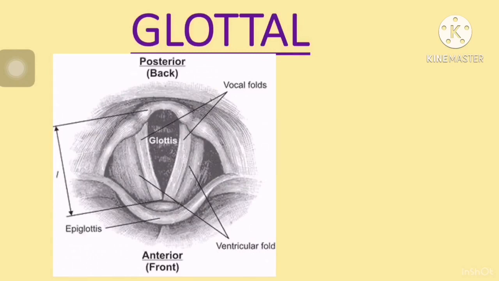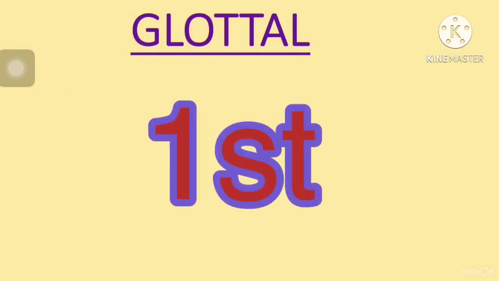Okay, so there are mainly three positions of vocal cords. The glottis may be closed, it may be open or very lightly closed. There are three positions. So first one is vocal cords are wide apart.